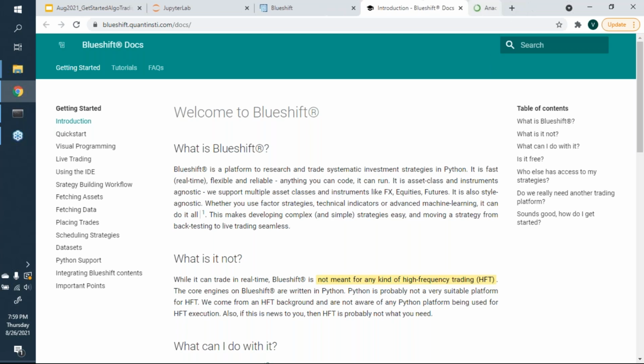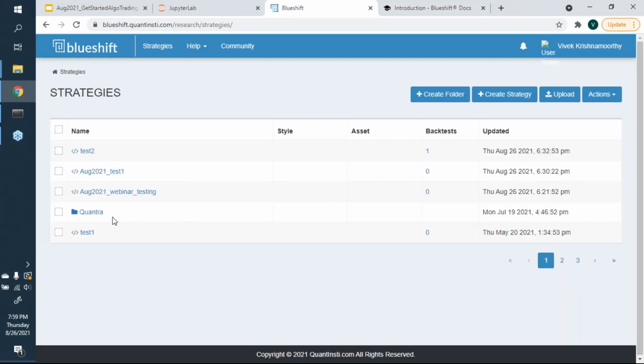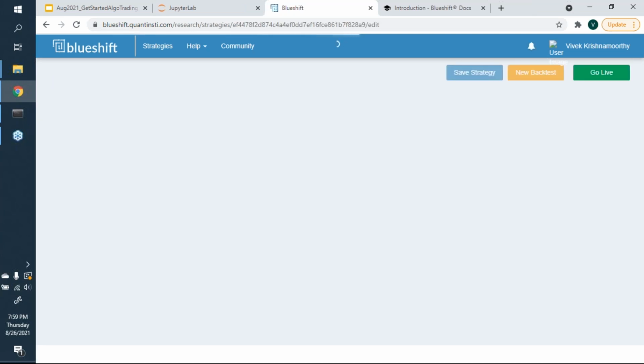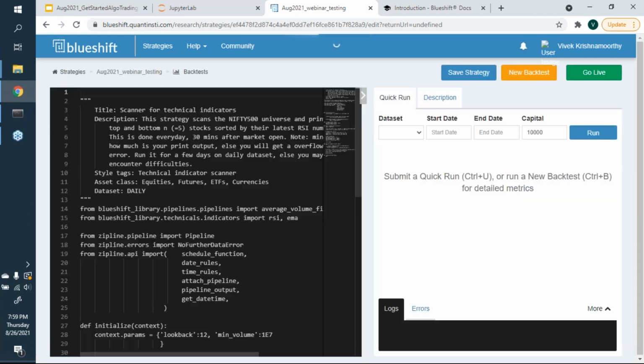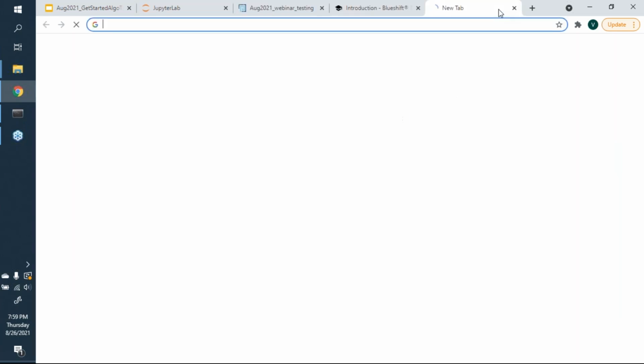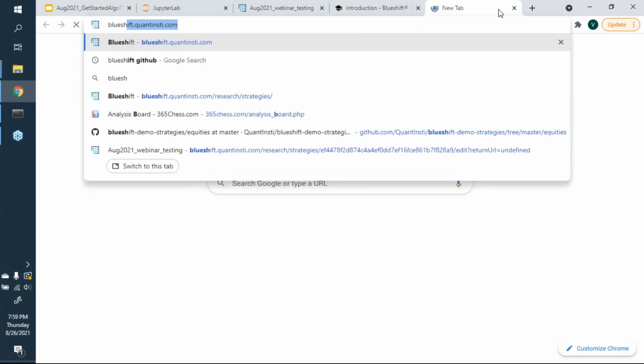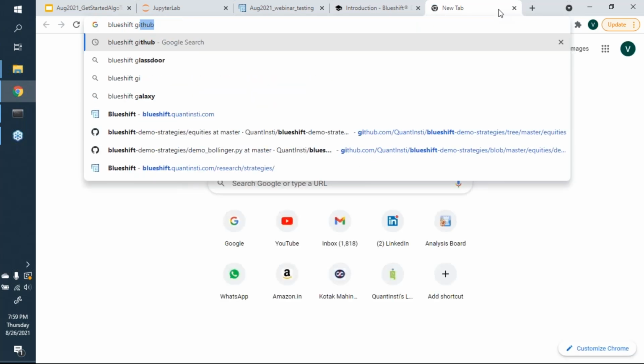And specifically for this lecture, I have 2 things I want to show you guys. So let me first show you a scanner for technical indicators, right? In case you're wondering where I got this from, you can do a web search for Blueshift GitHub.